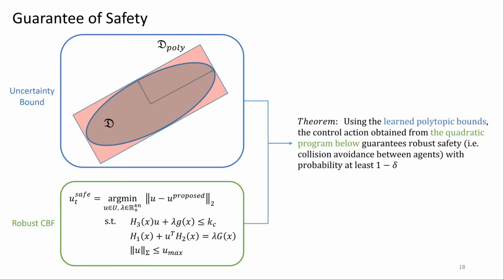Putting all this together, we can finally provide overall probabilistic guarantees of safety in the form of the theorem on the right. And this is done by incorporating our learned polytopic bounds into the quadratic program at the bottom left, which, as discussed earlier, guarantees robust satisfaction of our control barrier condition and therefore robust collision avoidance between agents.